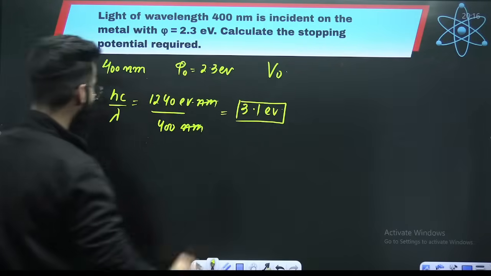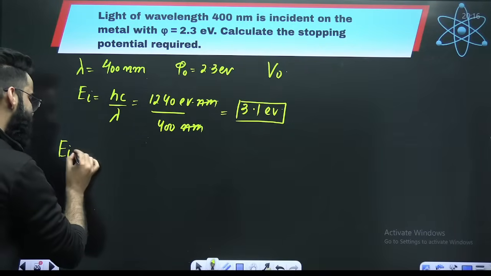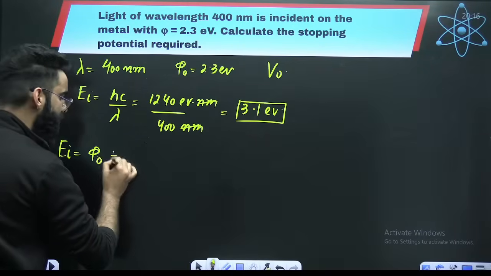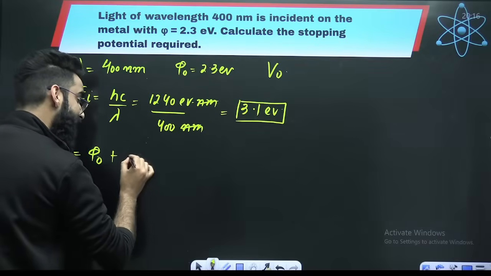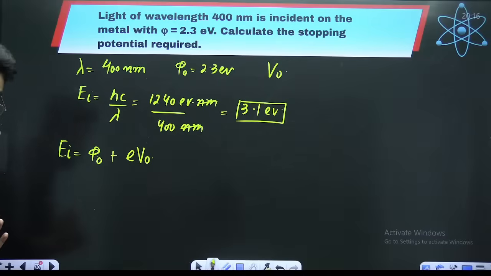This is the incident energy. And you already know your incident energy is your work function plus kinetic energy maximum, which can be written as eV naught.